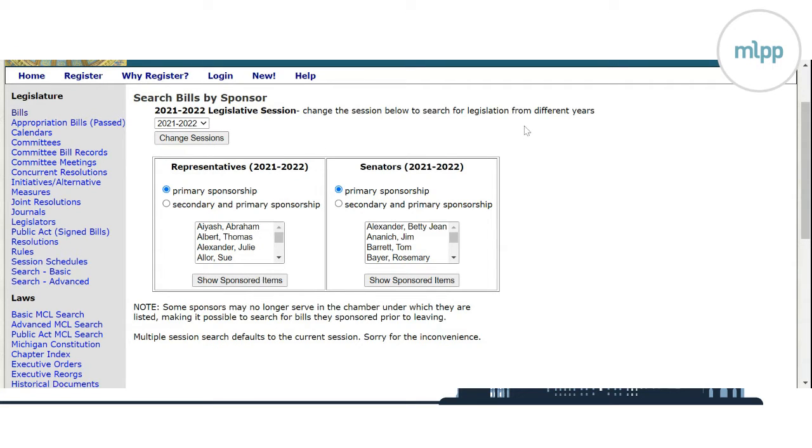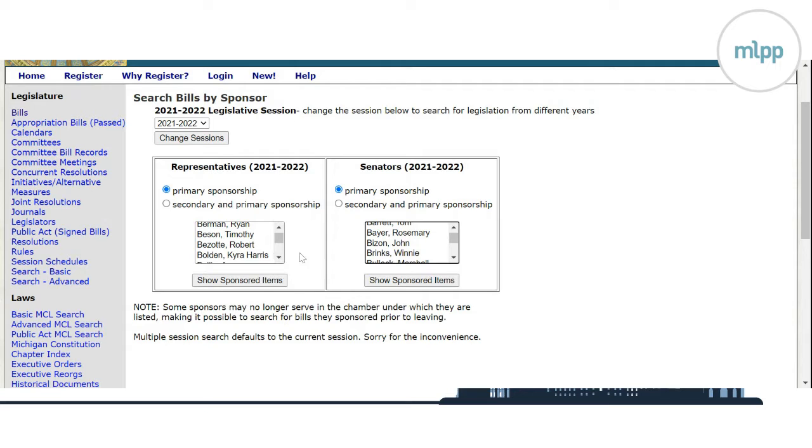If you're looking for who the point person on a legislative issue is, say there's a bill you really like and you want to find out who the most important person to contact on that bill is, you would go with primary sponsorship. And then you just go through this list of names here, and you can look up each legislator and what they have sponsored for this session.